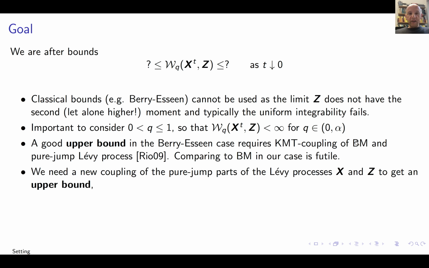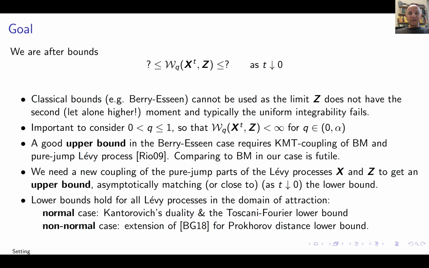Okay. Now, in our case, we need to couple the processes directly. Comparison with Brownian motion is not a good idea. We want asymptotically matching upper bounds, so we get an upper bound and we need to prove that this upper bound is good, right? The coupling is good, so it is asymptotically optimal. So you will see this is different in the normal and non-normal case.